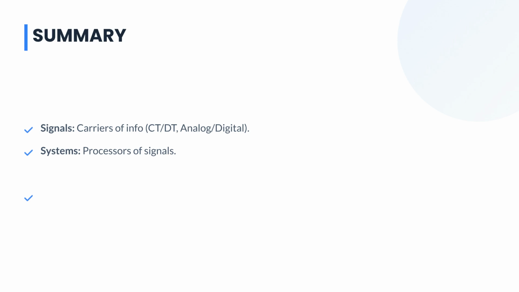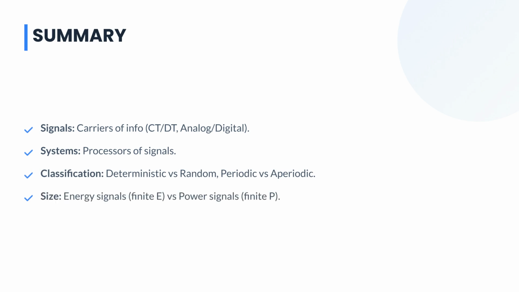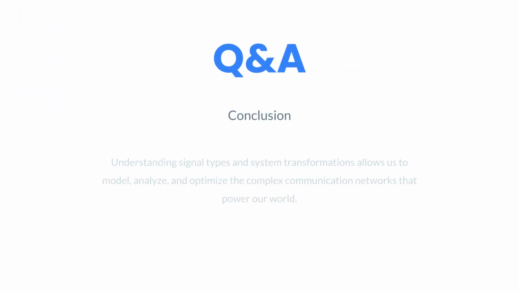In summary, we covered signals as information carriers and systems as processors. We classified signals by time, amplitude, predictability, and periodicity. Finally, we categorized them by size, using finite energy versus finite average power. Understanding signal types and system transformations is essential for modeling, analyzing, and optimizing the complex communication networks that power our world.